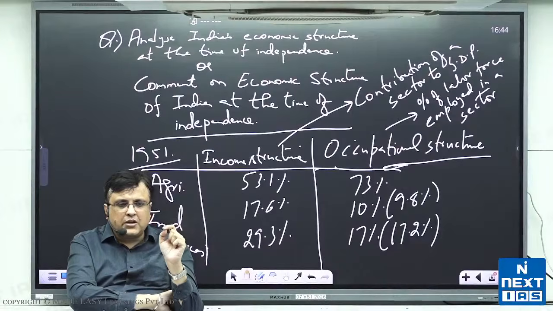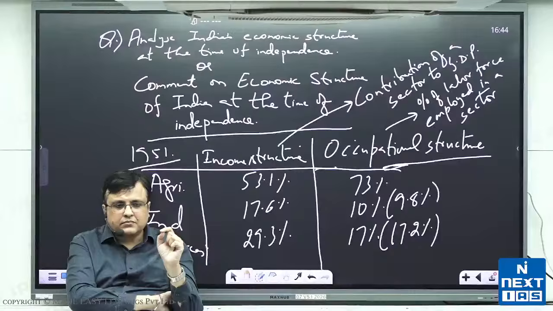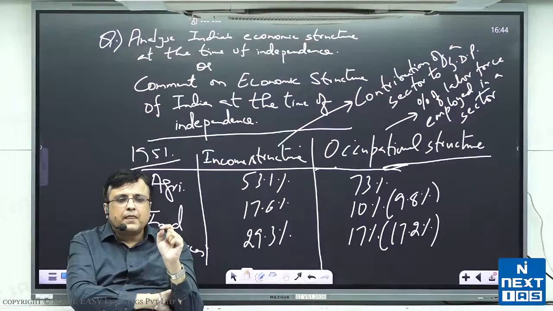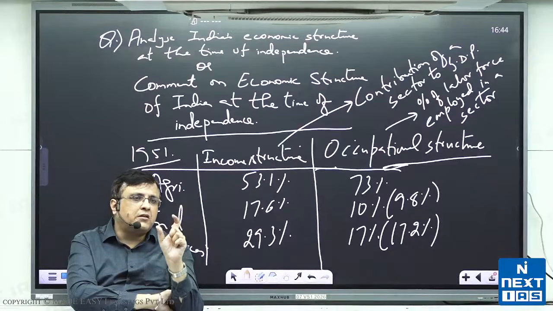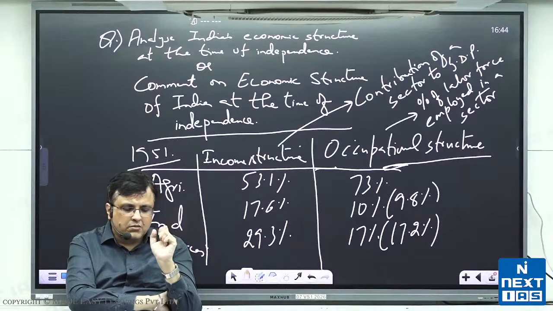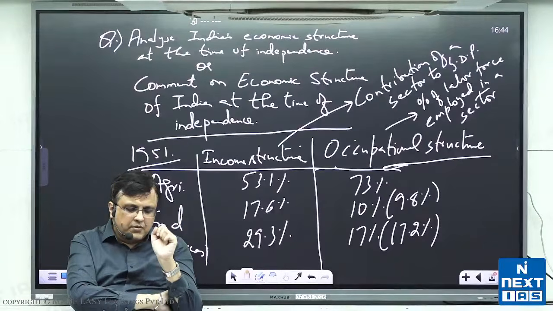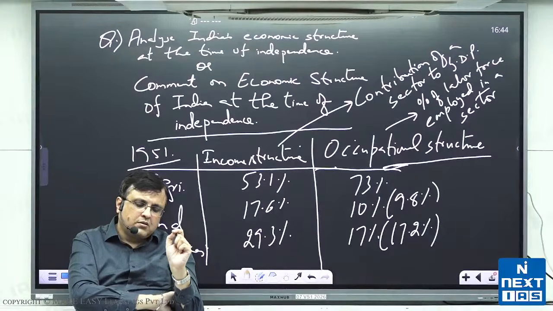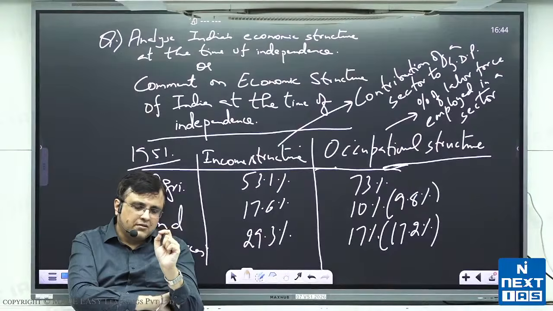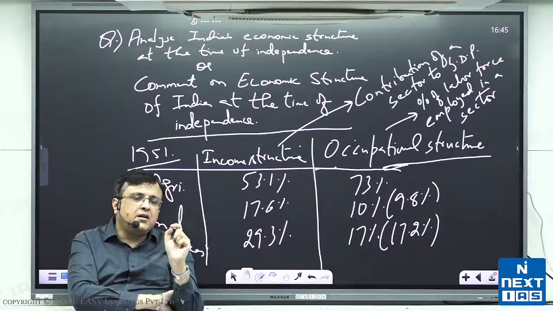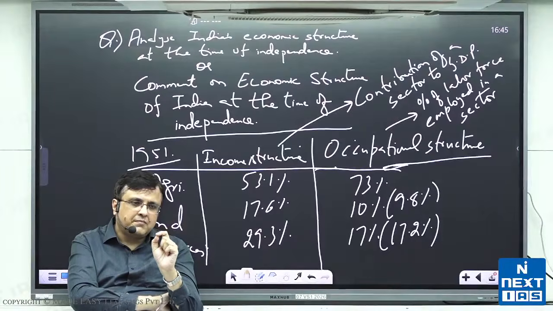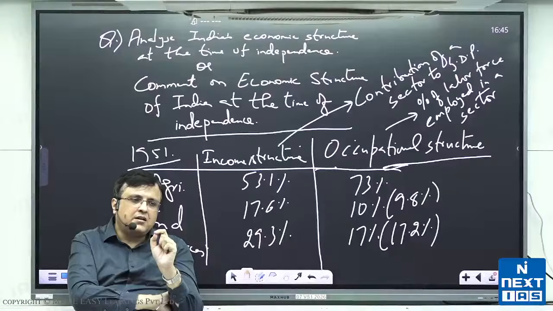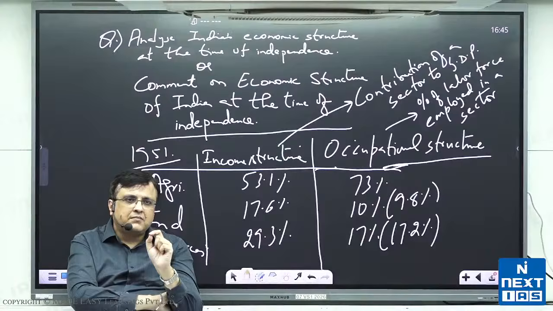Put a note below that and write, when only one crop is grown on the field in the entire year, it is monoculture.